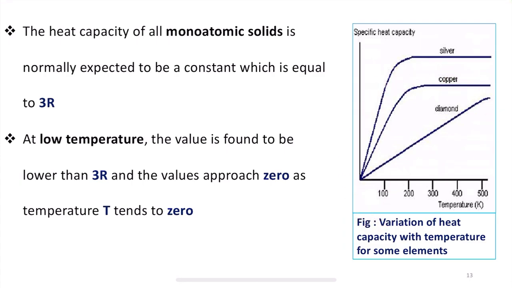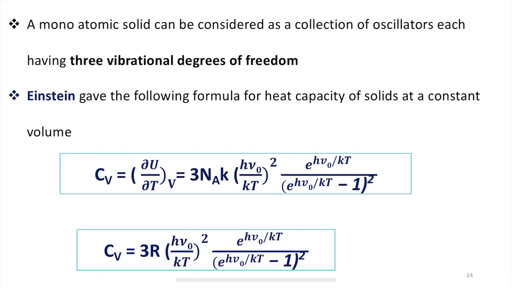So how are we going to account for this? What explanation can we give based on the quantum mechanics we are studying now? Quantum mechanics helps us explain this variation of heat capacity with temperature for some elements.